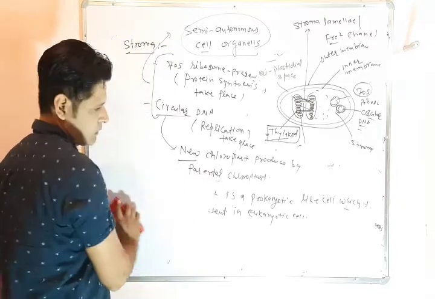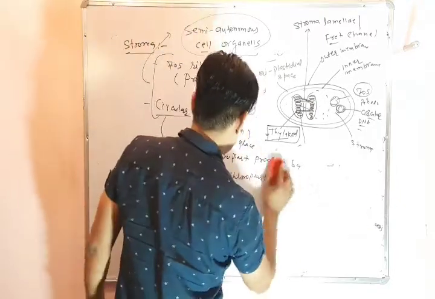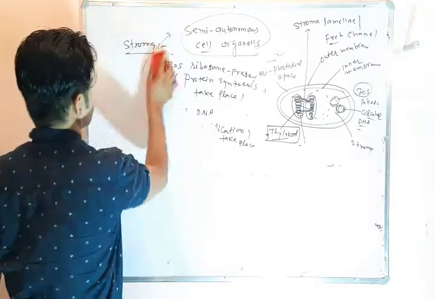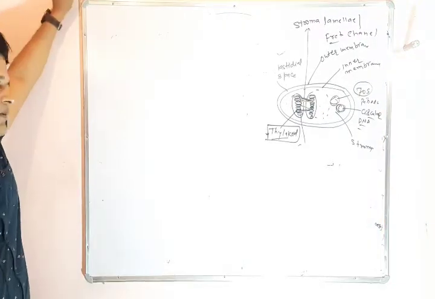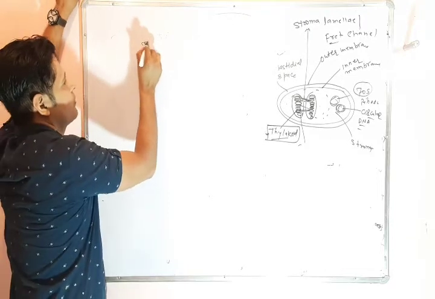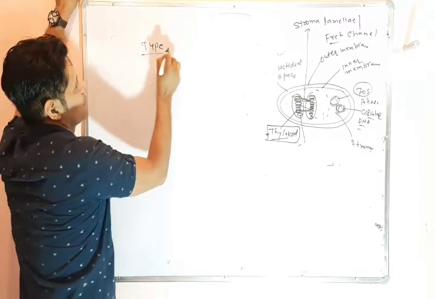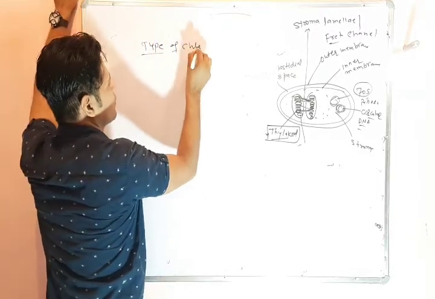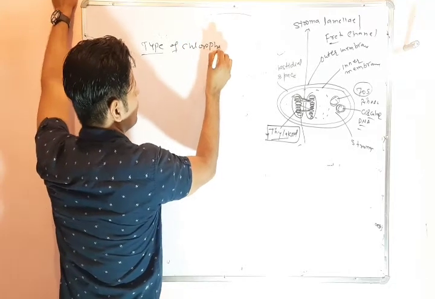Now we will discuss the types of chlorophyll.